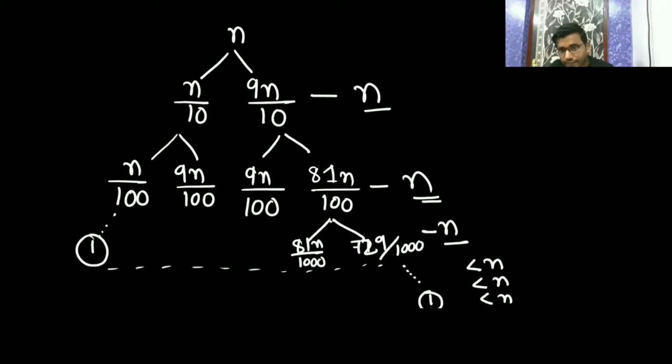So here you will get the longest height of the tree. On this side you will get the longest height, because it is divided by 9 by 10, 9 by 10, and here 1 by 10, so here you will reach 1 first. If anyone has a doubt, please comment.